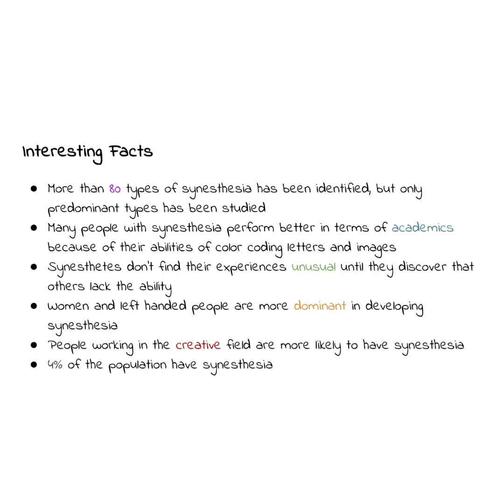Interesting facts. More than 80 types of synesthesia have been identified, but only predominant types have been studied. Many people with synesthesia perform better academically because of their abilities of color-coding letters and images. Synesthetes don't find their experiences unusual until they discover that others lack the ability.